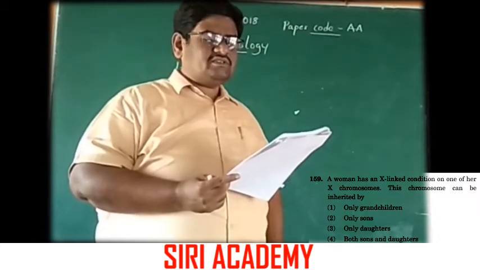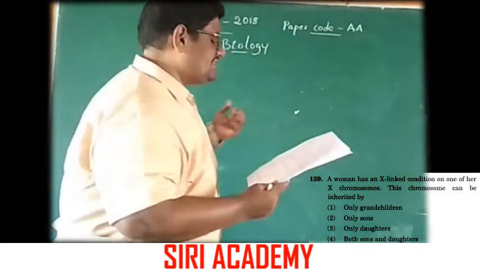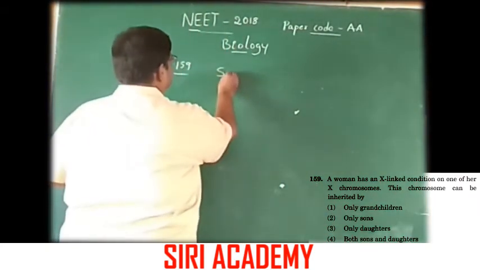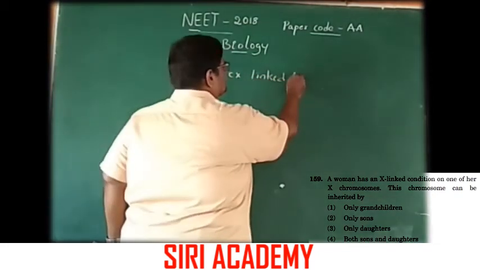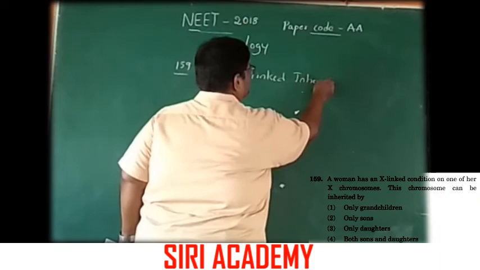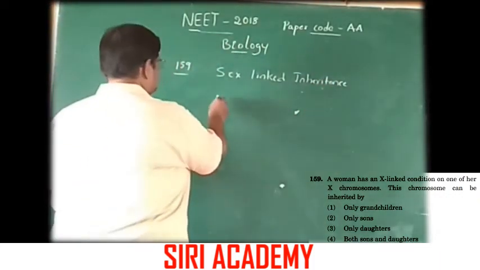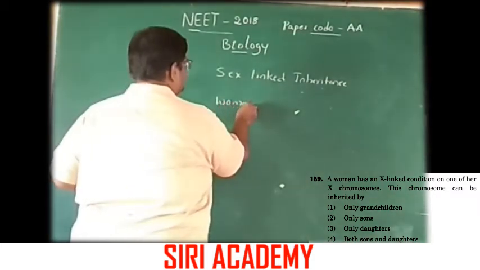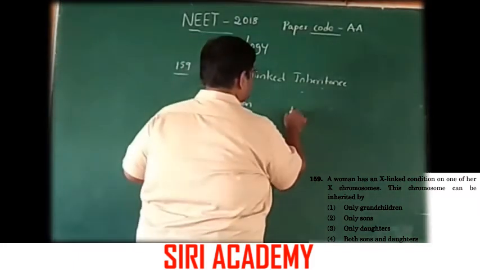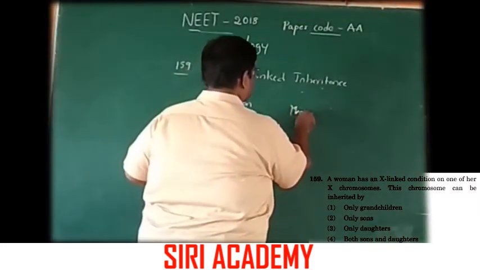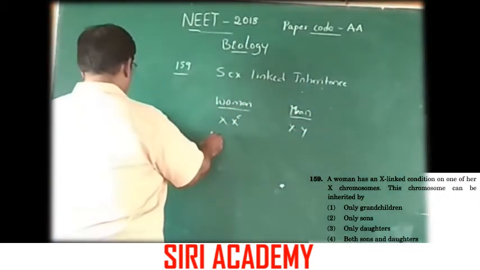159. A woman has an X-linked condition on one of her X chromosomes. How can these chromosomes be inherited? This is a sex-linked inheritance. The woman is a carrier, and the man is XY.